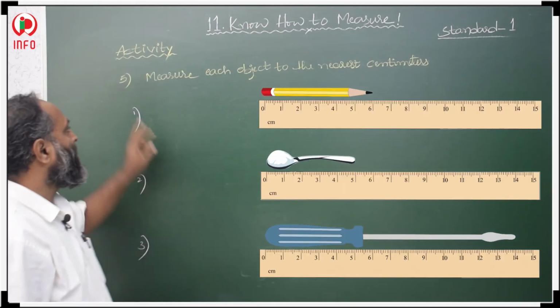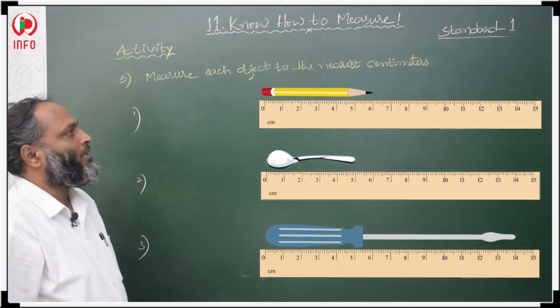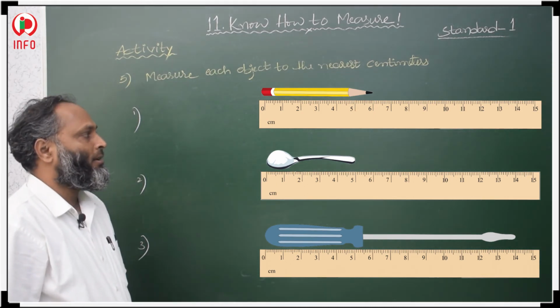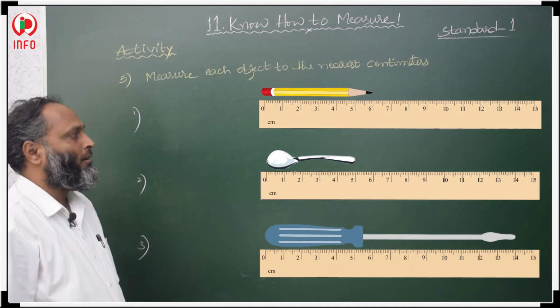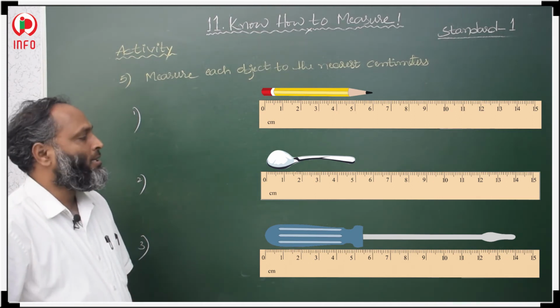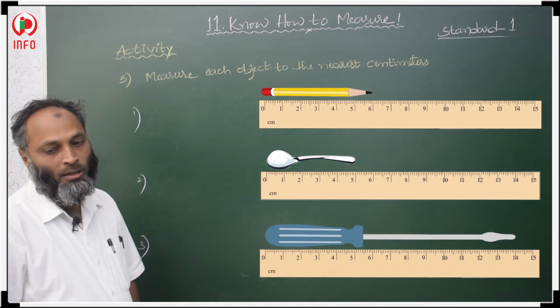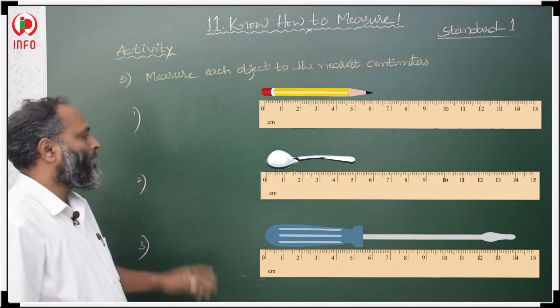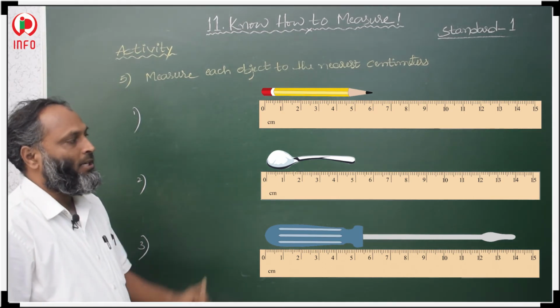Now see, students, here. Measure each object to the nearest centimeter. Here 3 objects are given: one object is a pencil, the second is a spoon, the third is a screwdriver. The 3 objects are given with a scale.